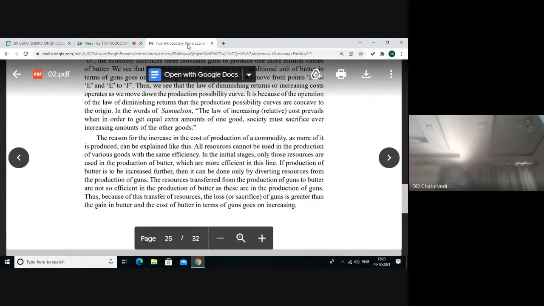The resources transferred from the production of guns to butter are not so efficient in the production of butter as these are in the production of guns. So because of this transfer of resources, sacrifice of guns is greater than the gain in butter, and the cost of butter in terms of guns keeps on rising.